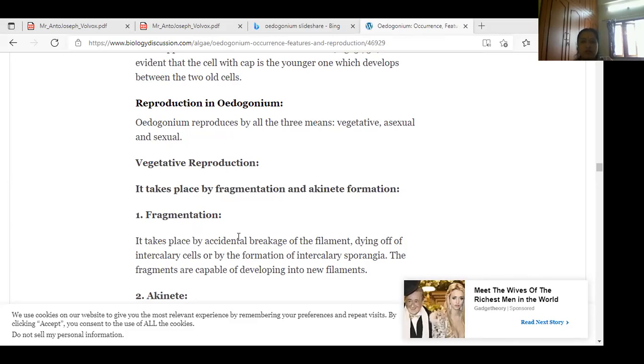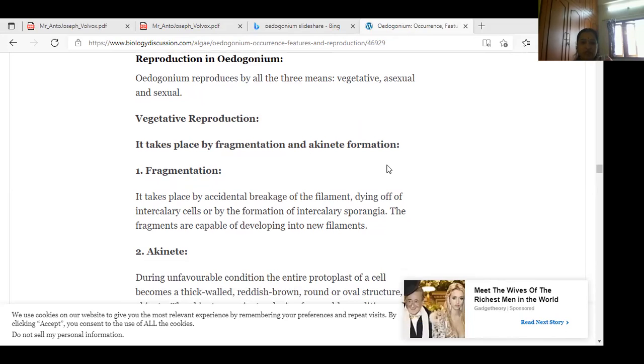It takes place by accidental breakage of filaments. Commonly, fragmentation is the most important, girls. Fragmentation occurs either by accidental breaking of the filament or by the drying out of some cells here and there after the formation of zoospores and akinetes. Each fragment develops into a new filament. Vegetative reproduction takes place in 2 types. One is the fragmentation type. The second one, akinete formation.